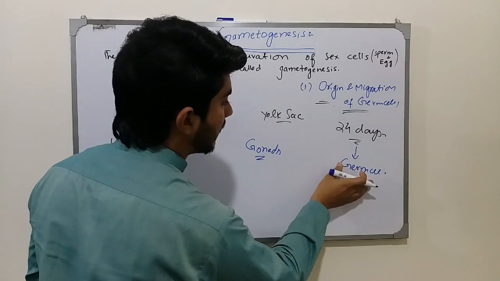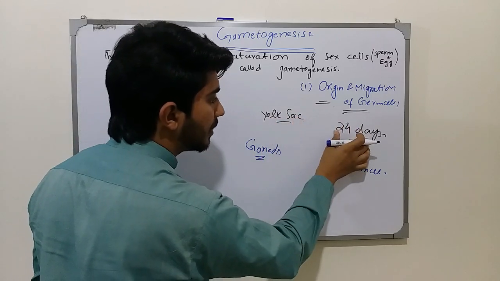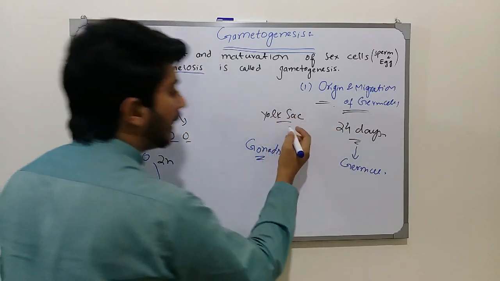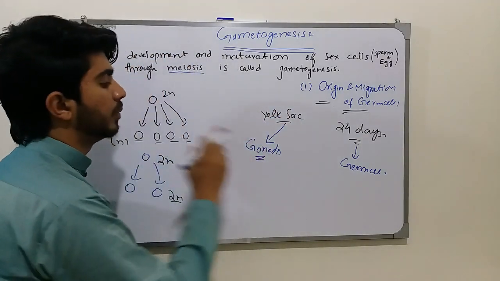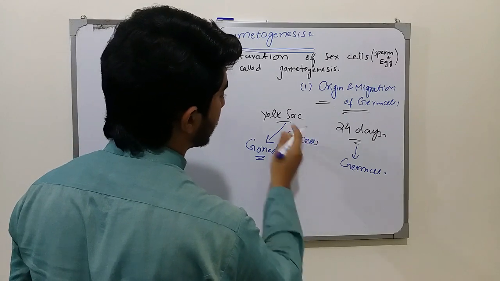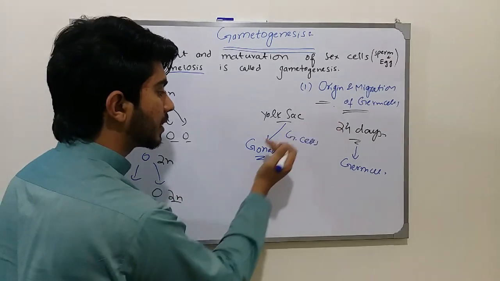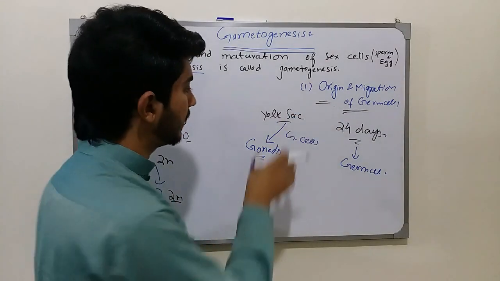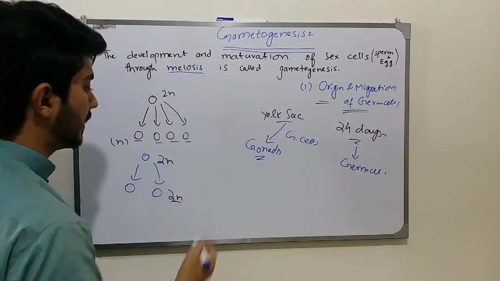So these germ cells are present firstly, after 24 days of fertilization, at the yolk sac, and now they have to travel from the yolk sac into the gonads in order to mature. But they are not directly transferred from the yolk sac into the gonads; there are many different steps between them.